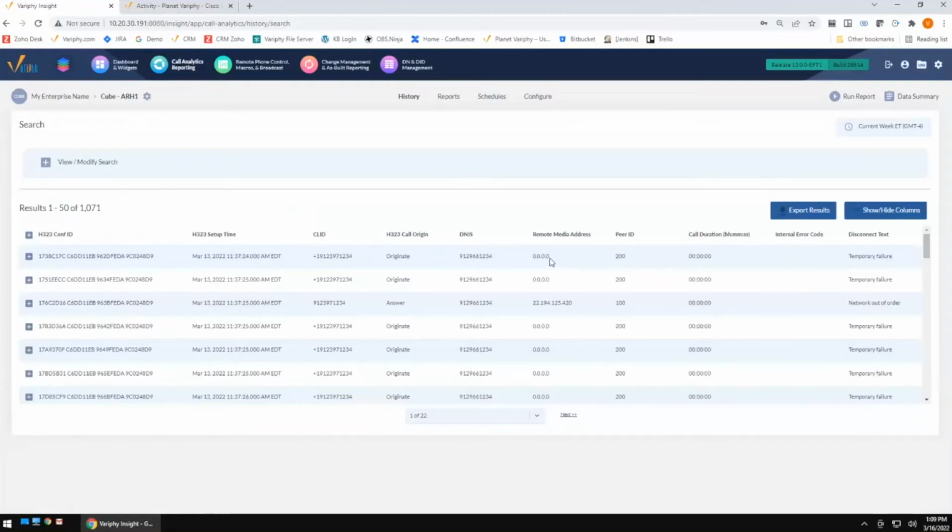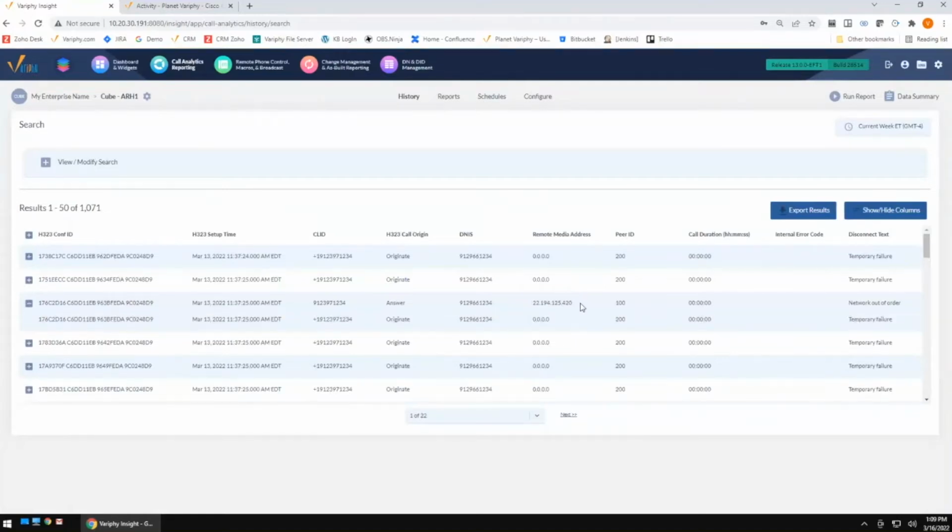We can see here are the 0.0.0.0s. Here's this particular IP address over here. And if I open that up, I get to see both the media address that the error message took place in, but I also see the other IP address that was involved. Part of the problem that we have here is this call failed on the original leg, so there really is no valid IP address that it's going out. Thus, you're seeing the 0.0.0.0 because we are reporting and summarizing the entire sequence of events.